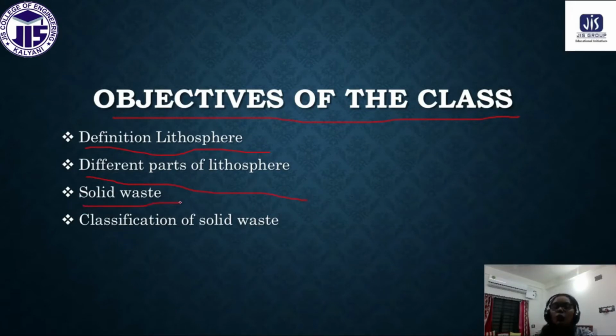Also, you can know what solid wastes are polluting our environment regularly, and the importance of this chapter, land pollution.